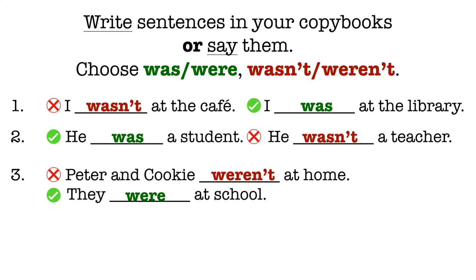Если у вас есть ошибки, исправьте их и прочитайте предложение вслух. Look at number 3. Why did we use weren't here? Because Peter and Cookie are they. We have two characters here, right? And when we say they, we use either were or weren't.